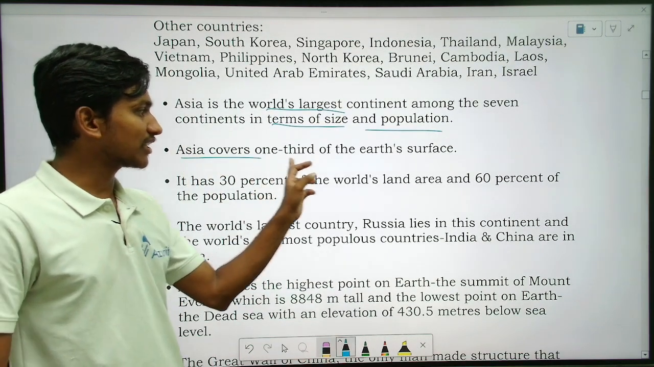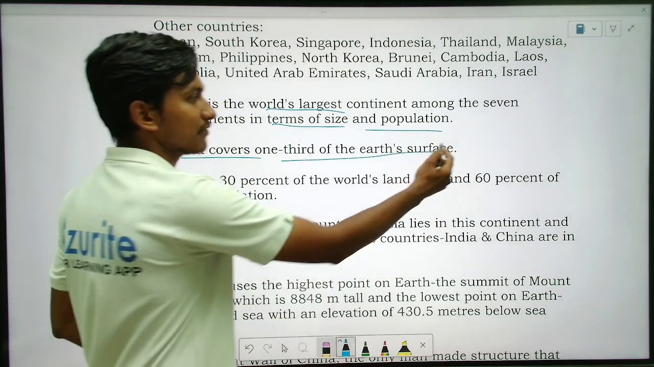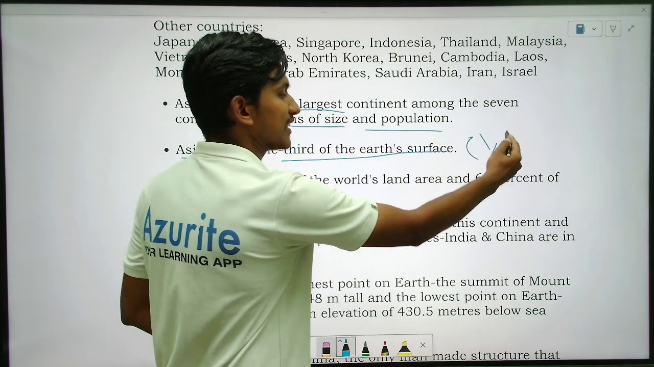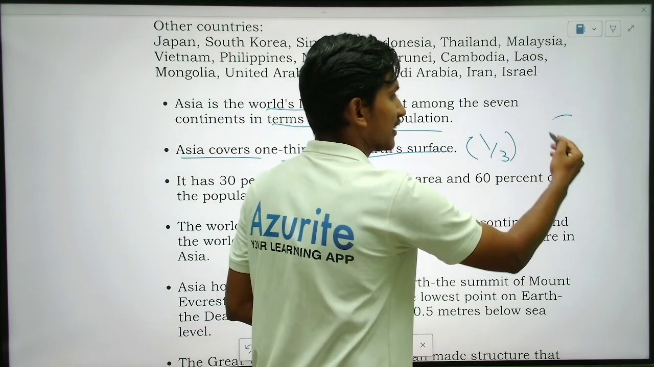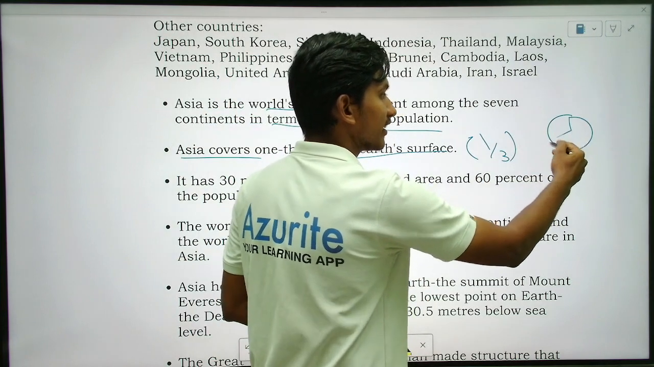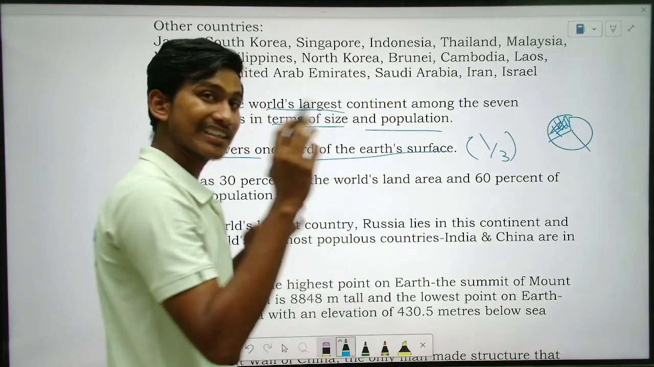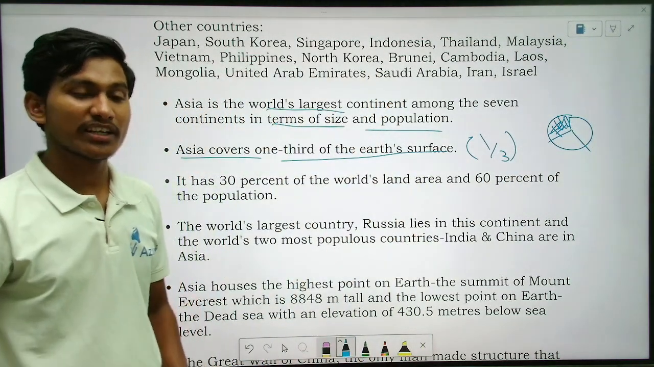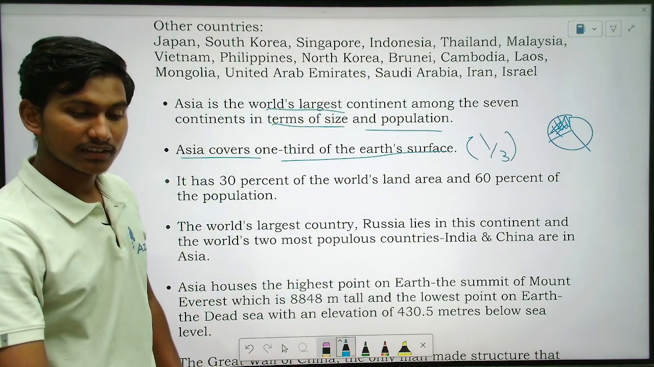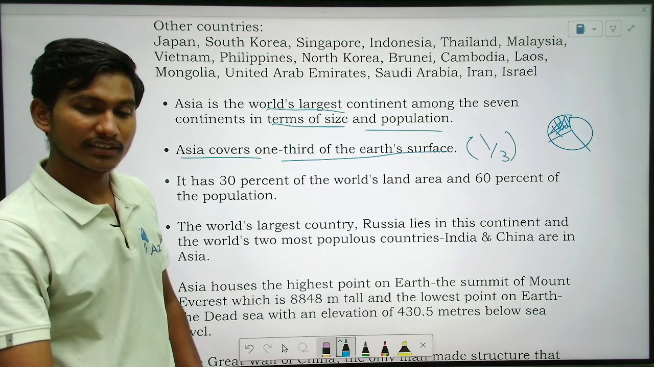Asia covers 1/3 of the earth's surface. How much surface? 1/3. That is, if you take this earth, that is the land, this much is Asia only, because of Russia, right? Russia is very big, so that is why Asia is bigger, right?